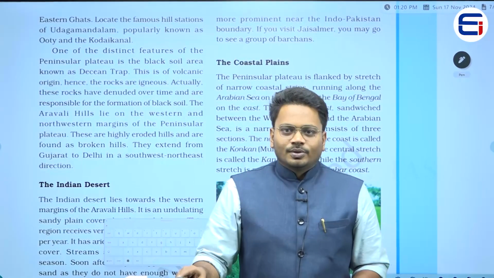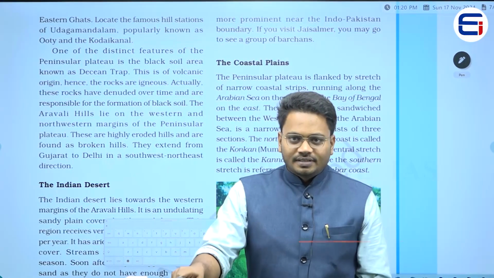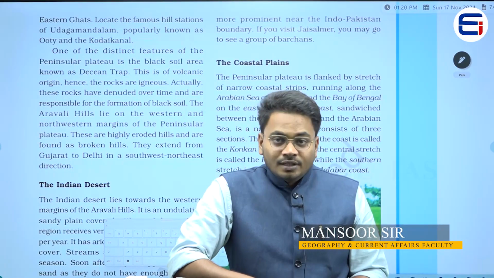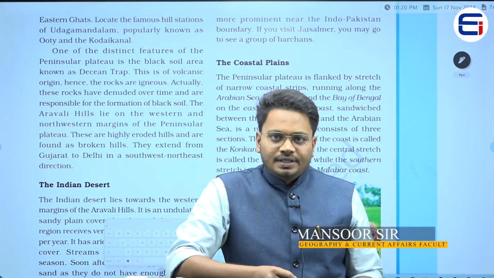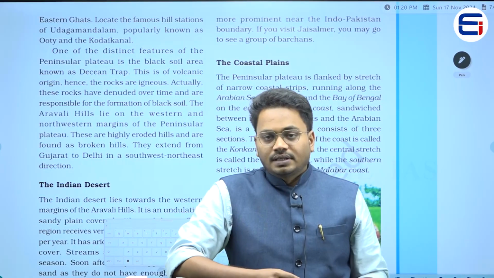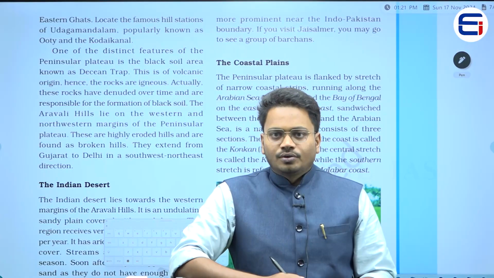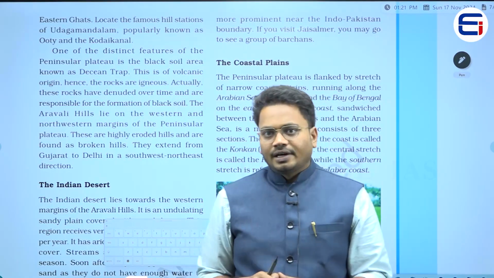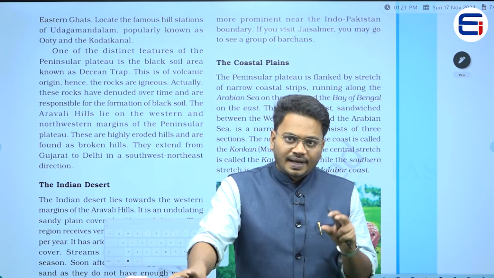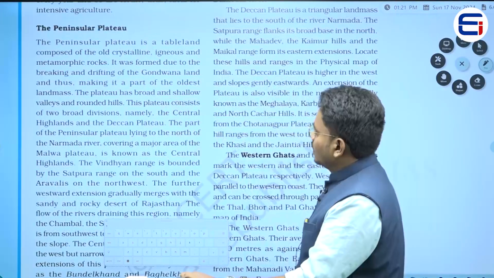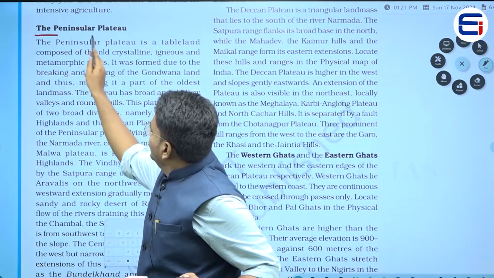This is Mansoor. As a part of this Geography NCERT series, in the previous class we have seen part 2, right. In that part 2 video we have seen regarding the northern plains that are present in India. Now, as a continuation, today we will be seeing the third geographical landform that was naturally formed in India, and that is the peninsular plateau.